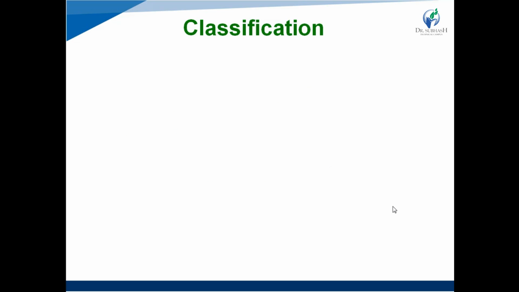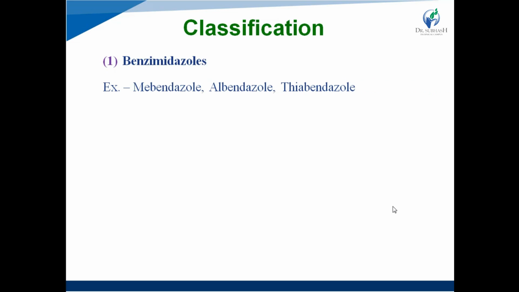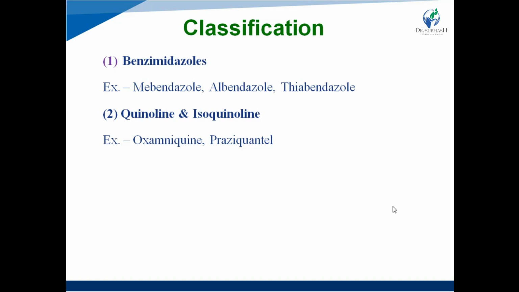Now, classification of the anthelmintic agents. First one is benzimidazoles. Examples are mebendazole, albendazole, thiabendazole. Second, quinoline and isoquinoline. Examples are oxamniquine and praziquantel. Oxamniquine is a quinoline derivative and praziquantel is an isoquinoline derivative.